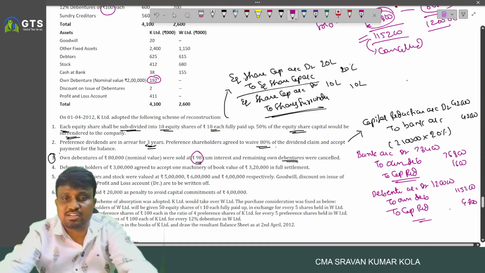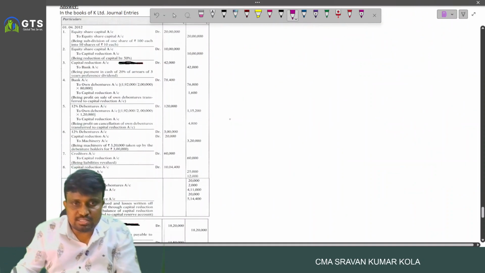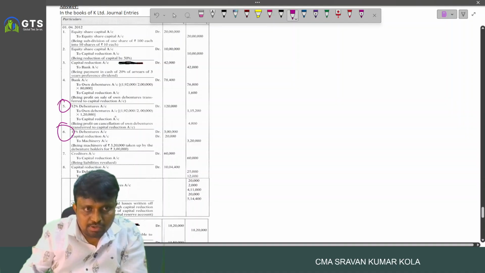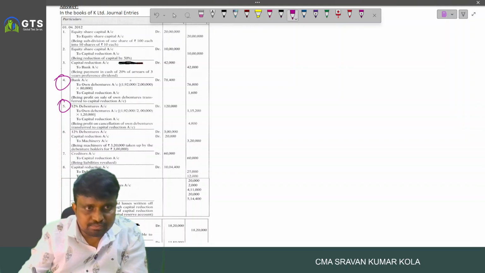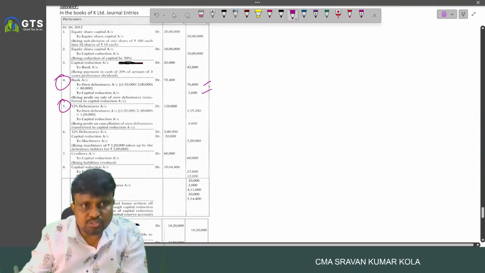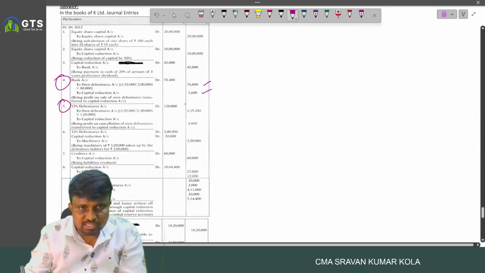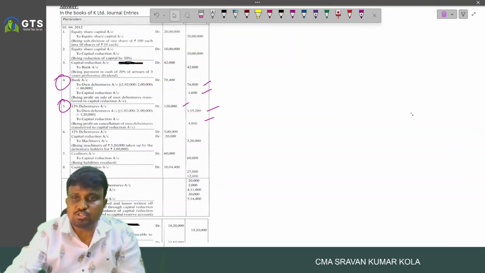4,800 is transferred to capital reduction. Okay, and here are the entries. 12%. First, we sold this one. Own debentures account debited, so bank account debited to own debentures, to capital reduction. And 12% debentures, to own debentures, to capital reduction. And these are the entries to be recorded.